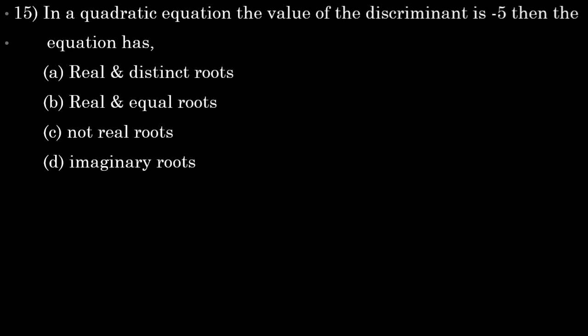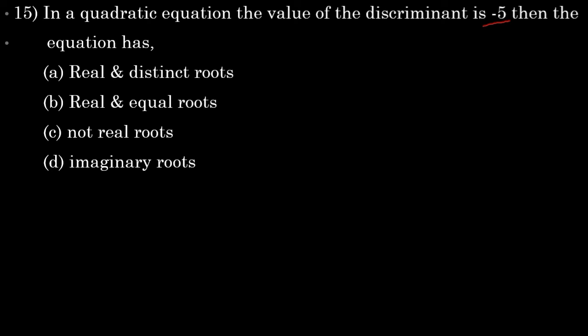In a quadratic equation, the value of the discriminant is -5. Then the equation has which kind of roots? Options are real and distinct roots, real and equal roots, not real roots, and imaginary roots. This is a question that is most of the time repeated, so you need to practice very well for this. Here they gave discriminant value -5.